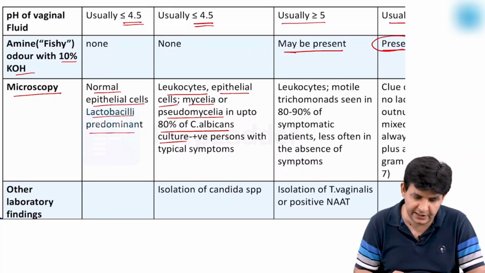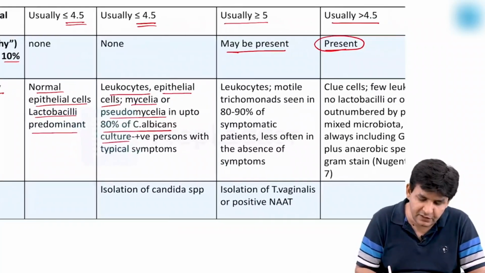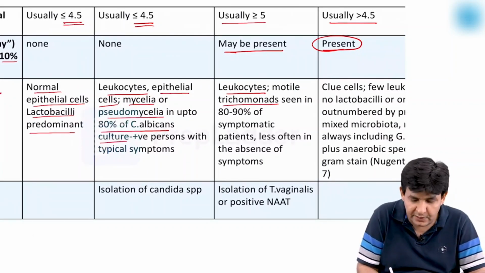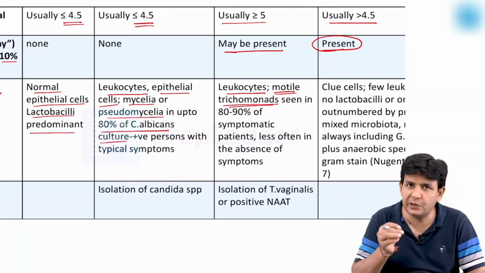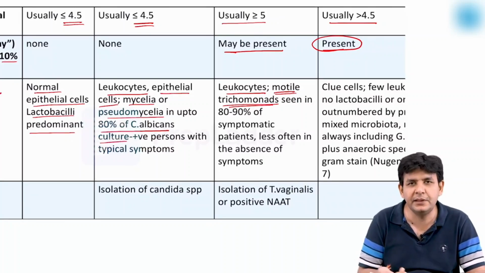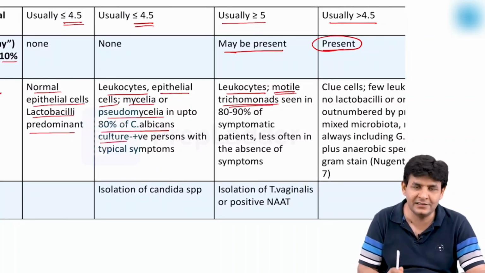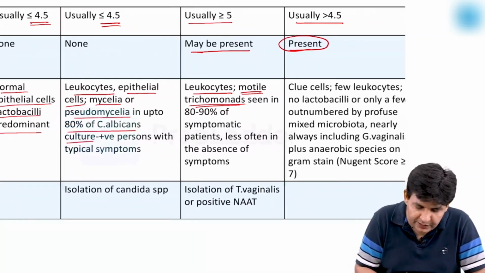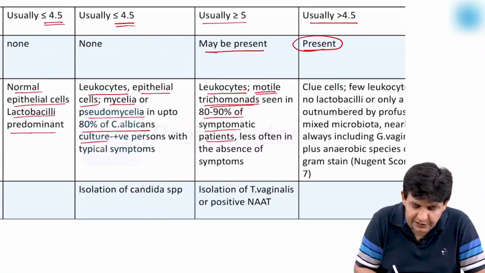They are observed in the case of Candida. Whereas in the case of Trichomonas, you have the leukocytes and trichomonads. These motile trichomonads are observed in the urine examination, and with a simple urine examination you can find out that this lady is suffering from trichomoniasis. 80 to 90% of the symptomatic patients have it in their urine.